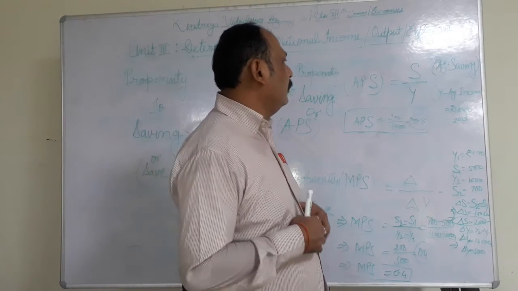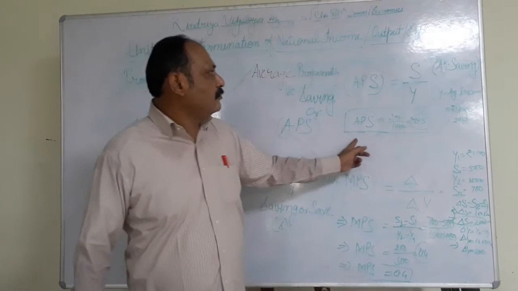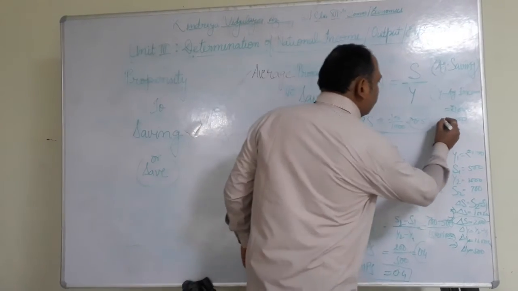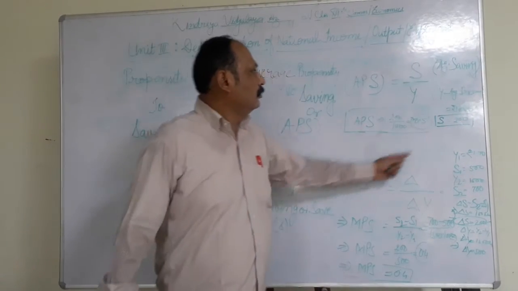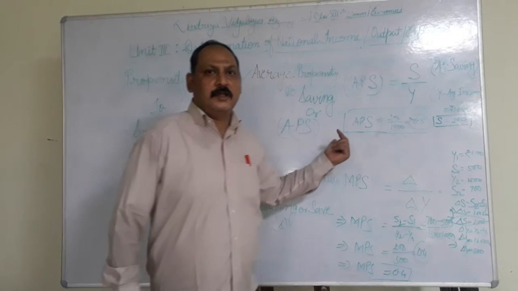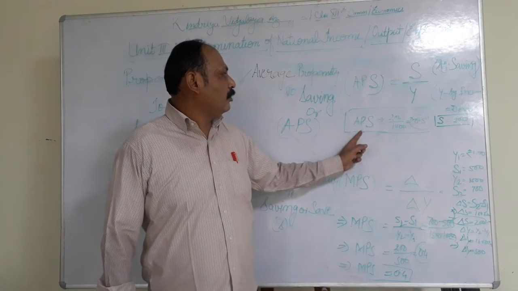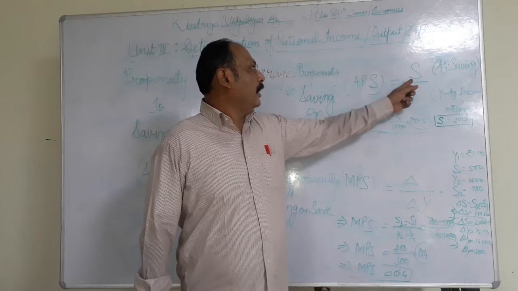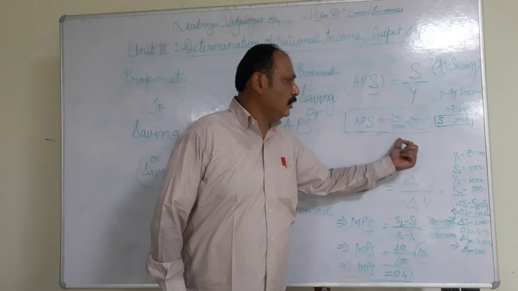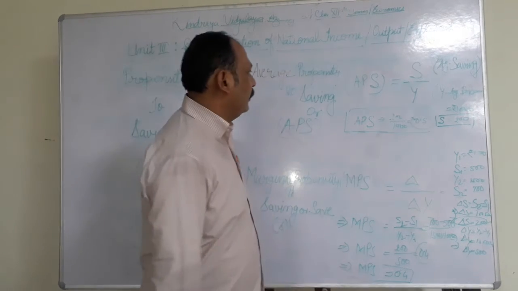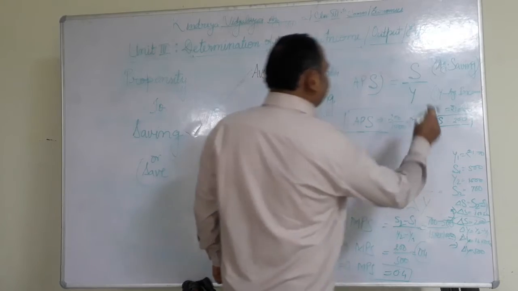At the individual level, my income is rupees 1000. I have saved rupees 200. What is my tendency? APS, average propensity to save, is S upon Y, aggregate saving 200 upon income 1000, which is 0.2. It is 0.2.